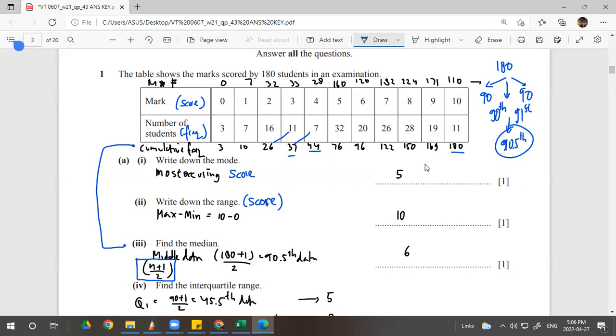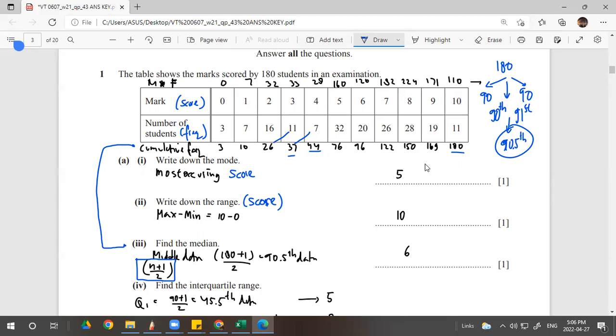It has to be 180. If it is 179 or 181, you did something wrong in the counting of the cumulative frequency. Either you are wrong or the question is wrong. I think this question is right 100%, because it has been filtered and passed through some examiner and checker.